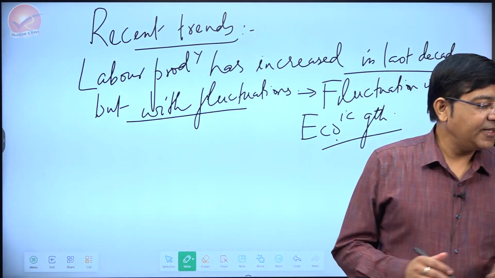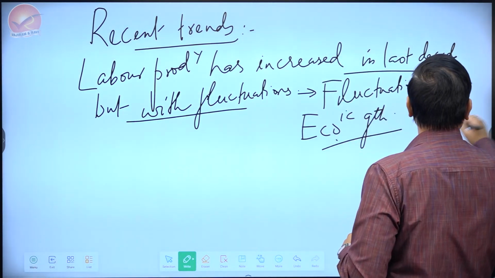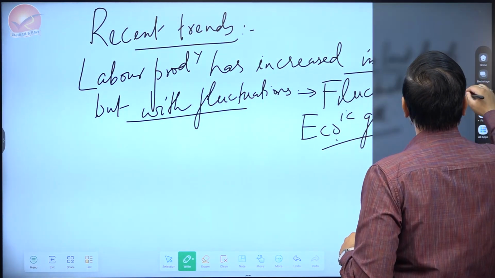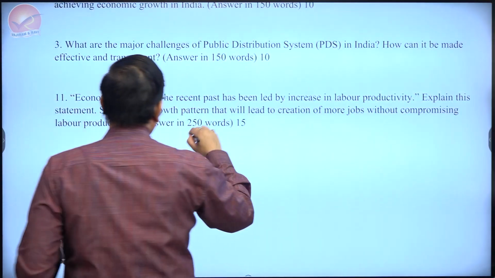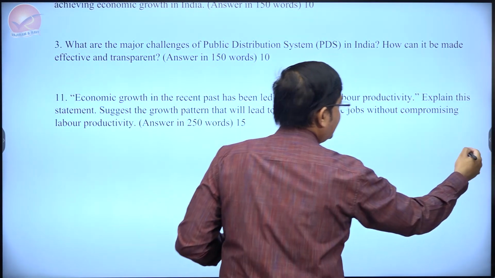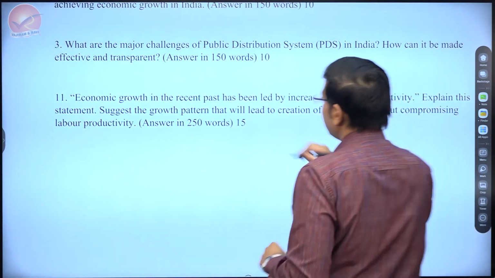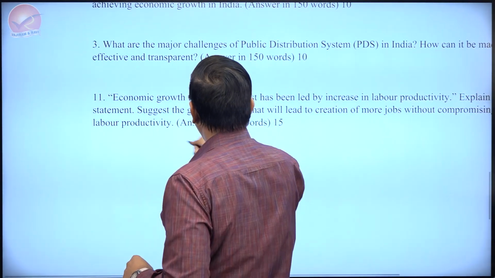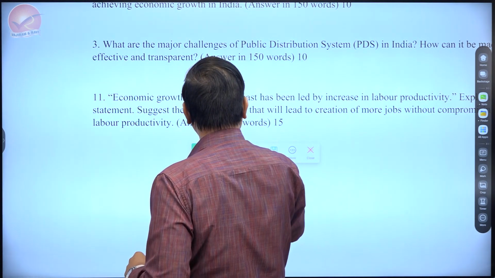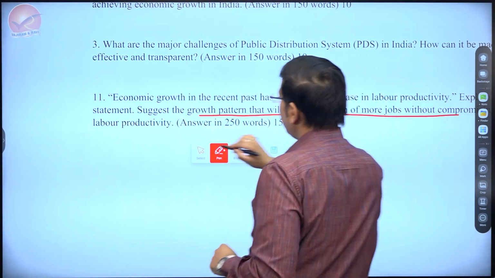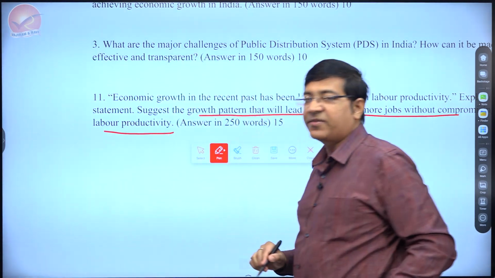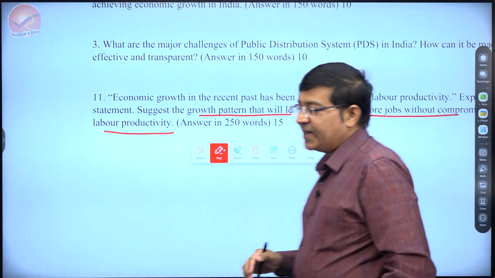The second part was asking, okay, let's go back to the question once again. The second part of this question was asking, suggest the growth pattern that will lead to creation of more jobs without compromising labor productivity. This is a very interesting part.